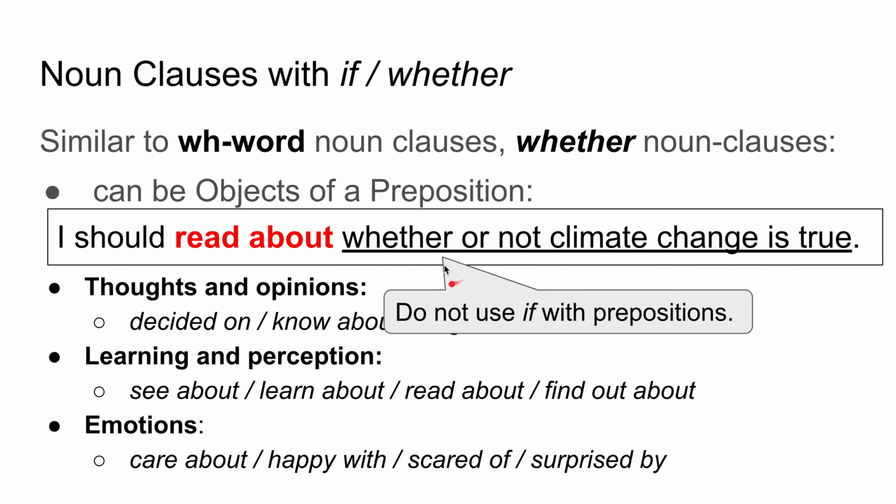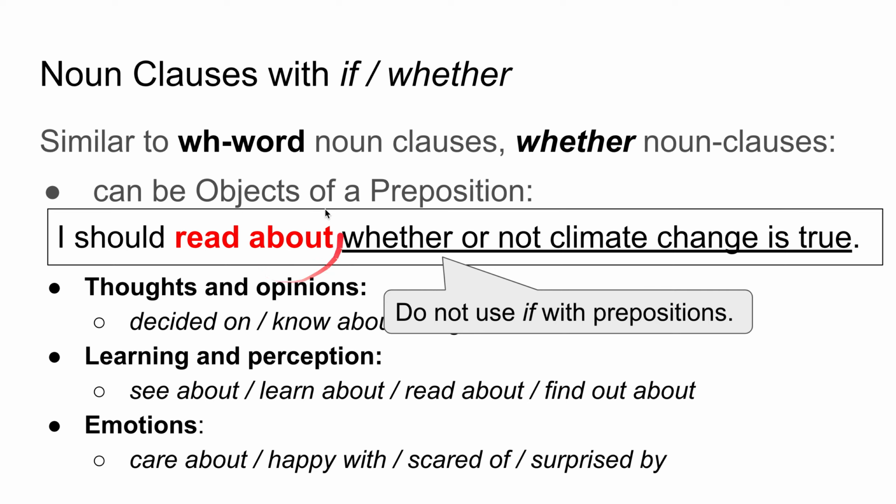Similar to WH noun clauses, whether noun clauses can be objects of a preposition. So, I should read about whether or not climate change is true. Do not use if with prepositions. Only whether can follow a preposition, such as to, in, at, about.